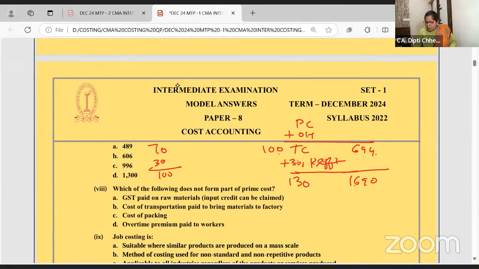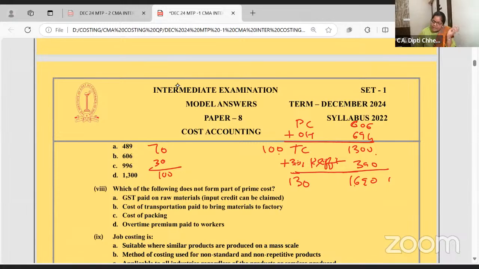Chalo, come back. 1690 is 130. 30 is how much? Pick up your calculator. Hope you all have a printout of this MTP. 390. So profit is 390. This is sales. So your total cost is 1300. In that, overhead is 694. So what is the prime cost? What is the prime cost?